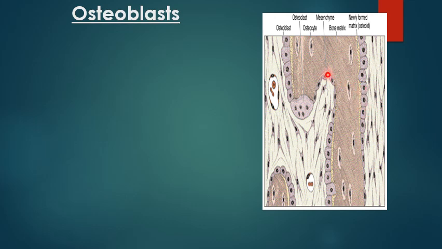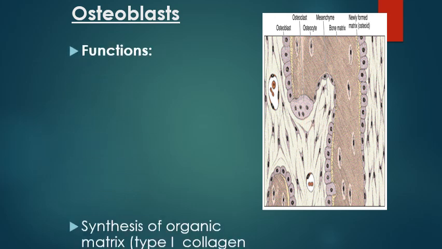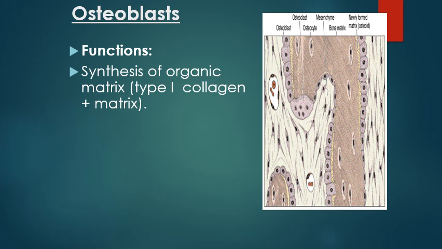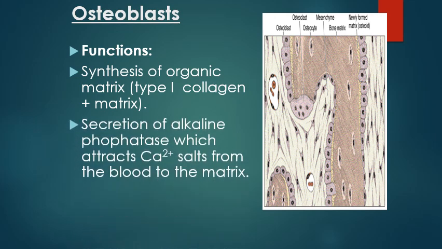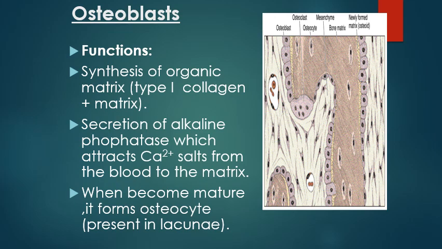Here is a diagrammatic picture. You can see here the osteoblasts present as if they are epithelial cells. They produce the bone matrix, and when imprisoned in a calcified matrix, they change into osteocyte. And this is the osteoclast, which is the bone-eating cell. What is the function of the osteoblast? It synthesizes the organic component, which is collagen fibers plus the matrix, and then it secretes alkaline phosphatase that takes calcium from the blood and precipitates it in the matrix. When it becomes imprisoned in calcified matrix, it changes itself to be osteocyte.